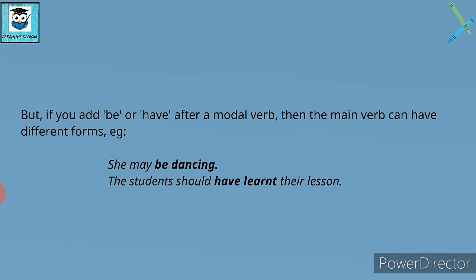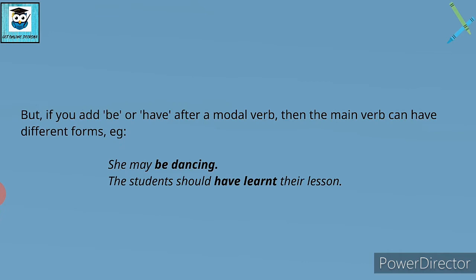The second is the students should have learnt their lesson. Now the modal is should. But after adding have, I can make a change in my main verb learn. The main verb in this sentence here is learn. So it becomes learnt, because I am using the third form of the verb here.